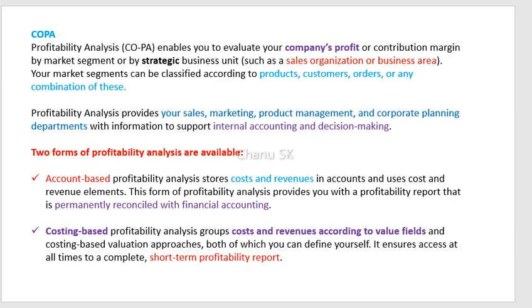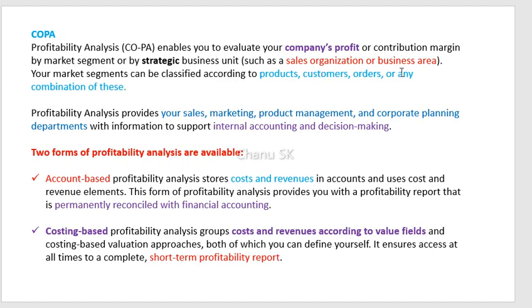We will get the contribution, and based on market segments we need to analyze the COPA. So we need to analyze the profitability of the particular organization based on the market segments. Market segments can be classified as products, customers, orders, or any of these two, or we can also consider strategic business units such as sales organization or business area.